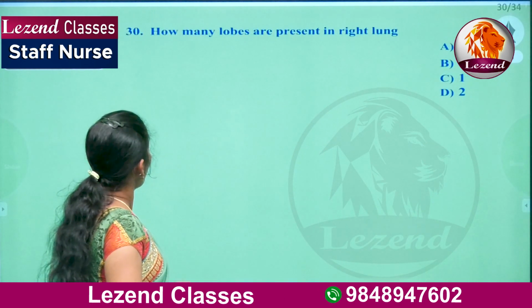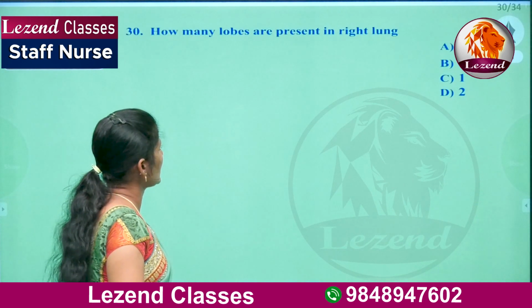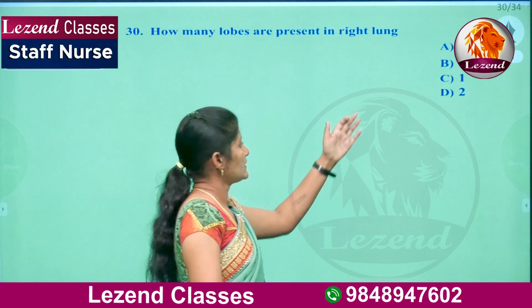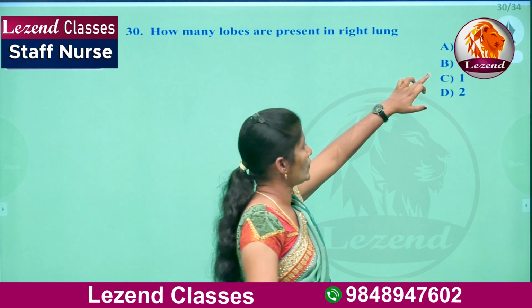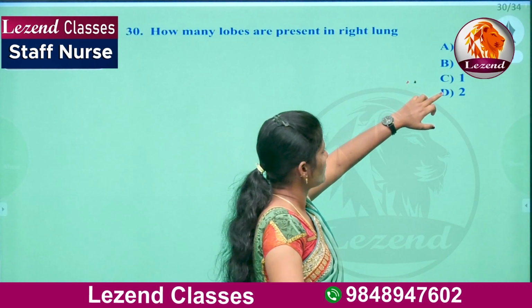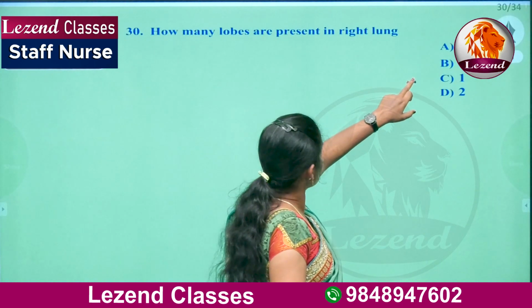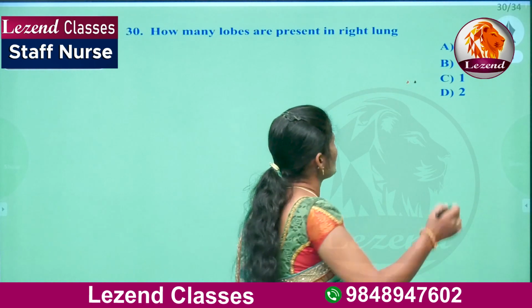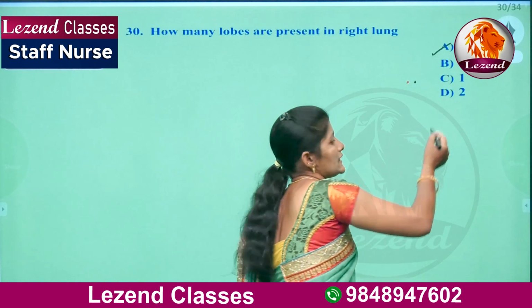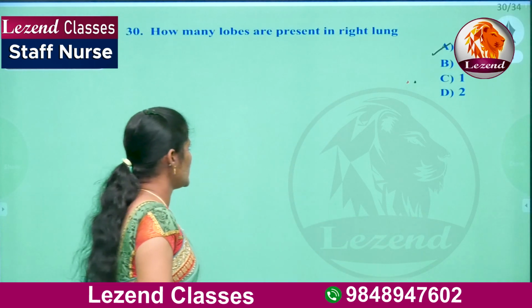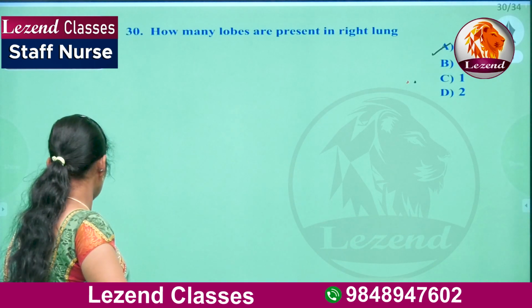Next question. How many lobes are present in the right lung? A, 3, B, 4, C, 1, D, 2. So here on the right side, 3 lobes are present in the lung. So here A is the right answer.